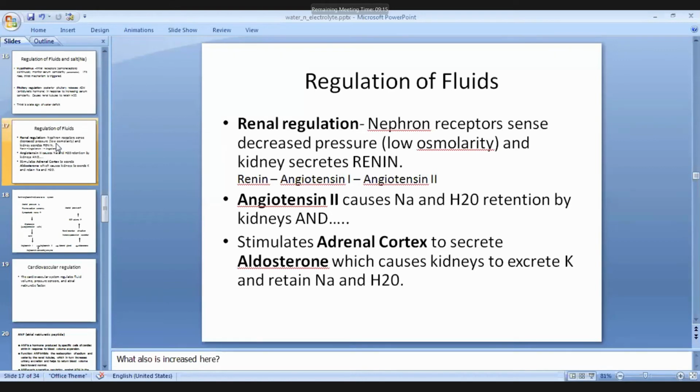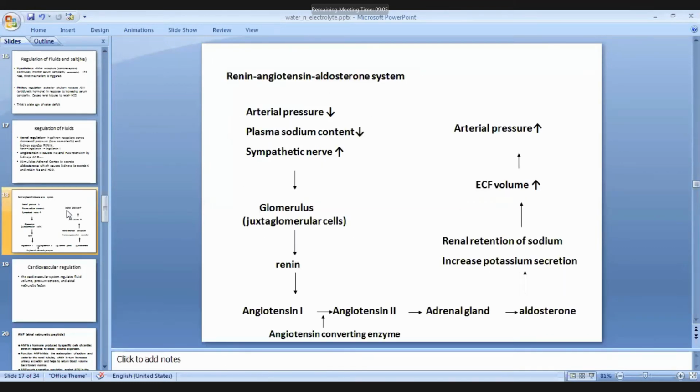I think you may be learning this pathway in different physiological processes also. About the renin-angiotensin aldosterone system, how is this system operating to keep the fluid volume? When there is a decrease of arterial pressure, it means blood volume is decreased. Because of the decrease of blood volume, there is a decrease of arterial blood pressure. There may be a decrease of plasma sodium content also. So there is excitation of sympathetic nerves. All this causes the juxtaglomerular cells in the kidney to secrete renin.